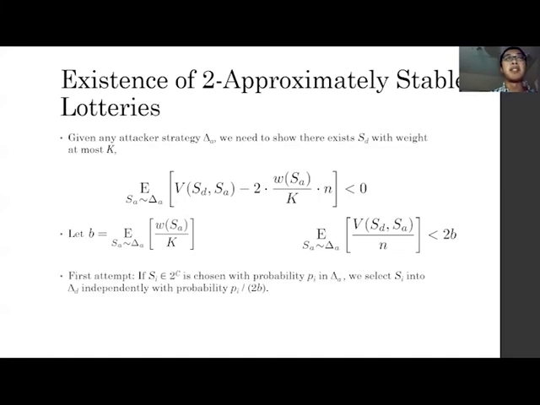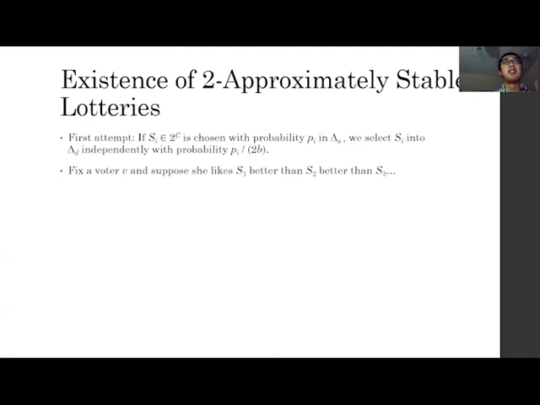So the first attempt is the following. If some attacking strategy is chosen with probability Pi in the attacking mixed strategy, then we select this committee into our defending lottery independently with probability Pi over 2B. And for any voter, we suppose she likes some committee S1 better than S2, better than S3. And we want to show the following thing holds.